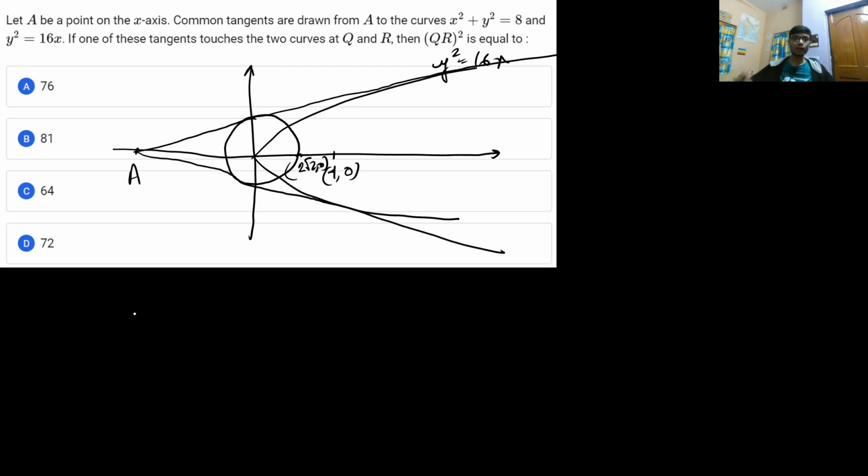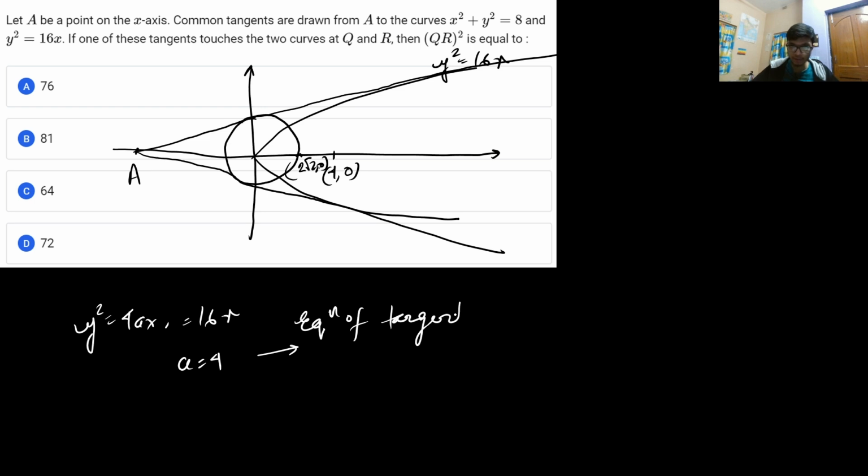The only thing to solve questions of common tangents is basically the comparing of equations. So for the parabola y square is equal to 4ax, that is given as 16x. So from here a is equal to 4, and we know the general equation of tangent. Since we do not have the point where the tangent is drawn, we can write the equation of tangent in slope format.